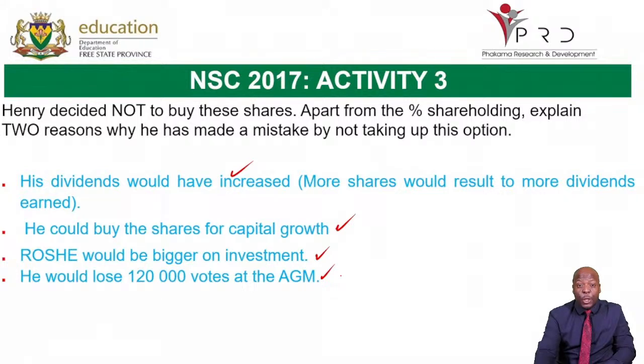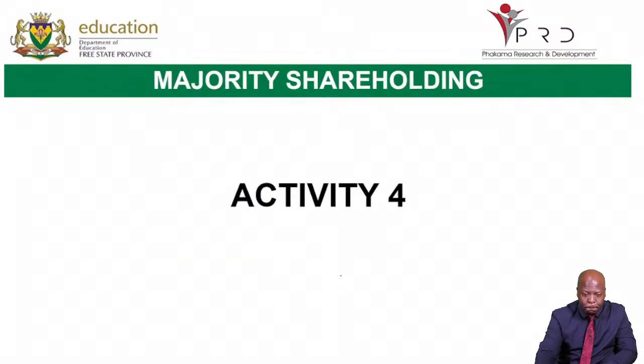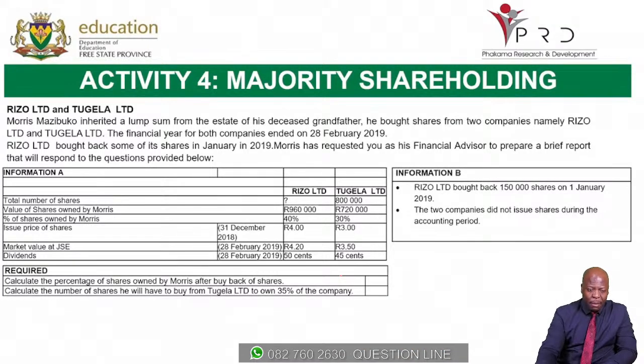Okay, I'm going to move on to the next question then, which is in activity number 4. Can I start activity number 4? Let's go. Activity number 4 reads, Maurice Masibuko inherited a lump sum from the estate of his deceased grandfather. He bought shares from 2 companies, namely Rizzo Limited and Tugela Limited.